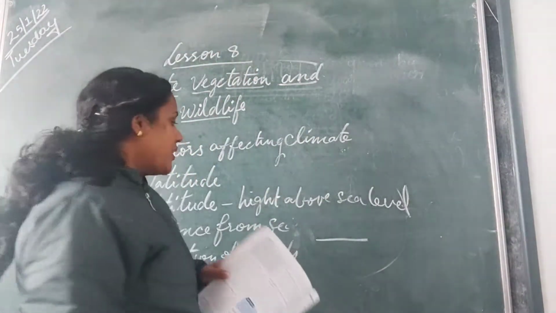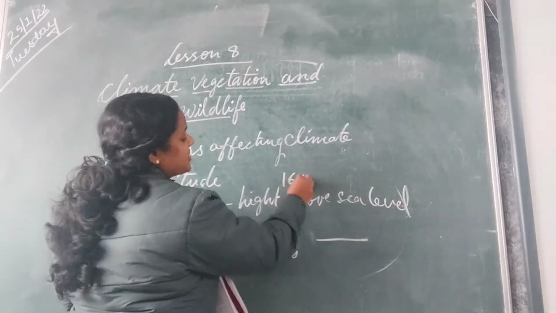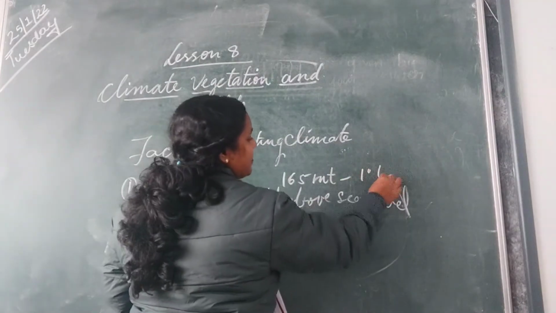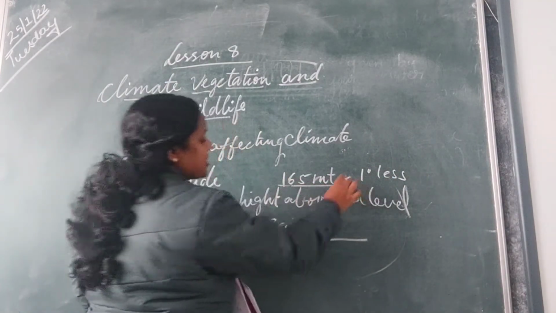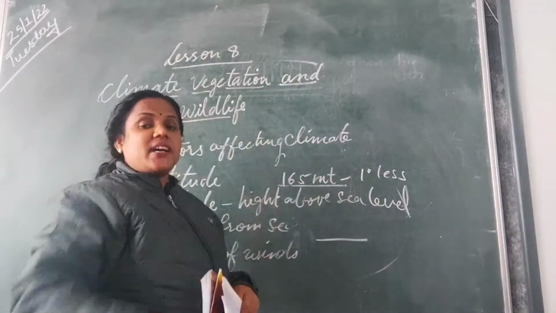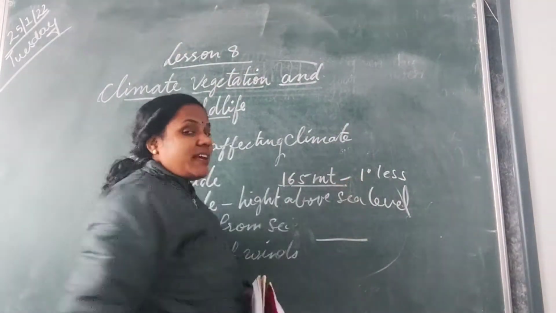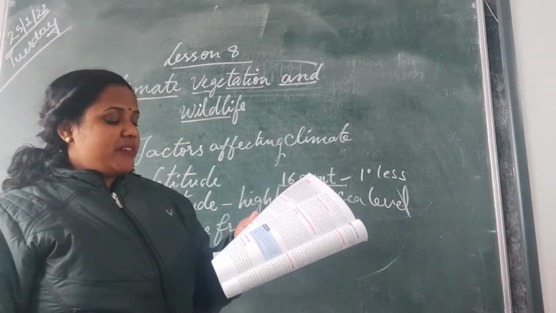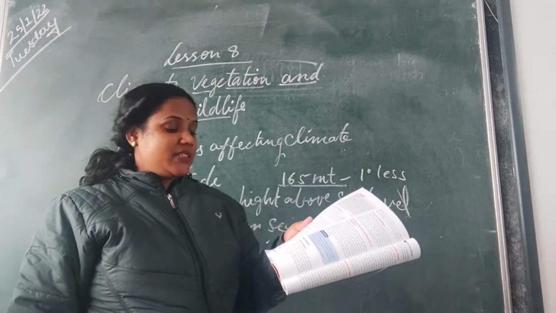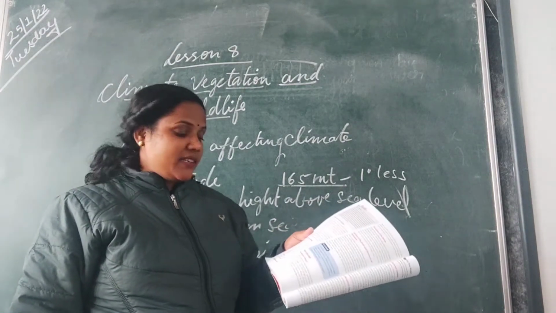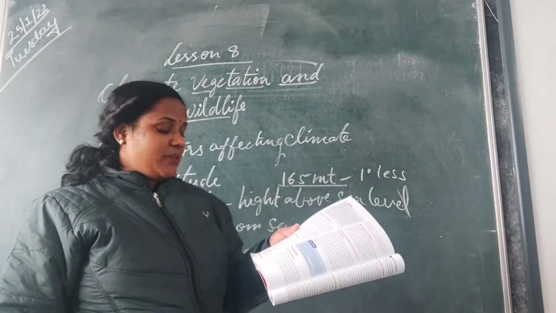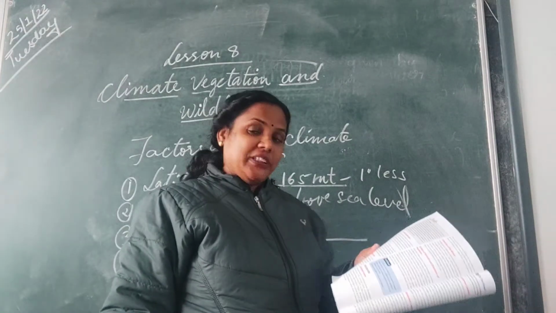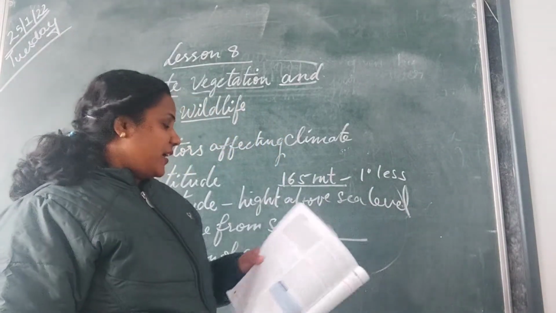Also we have to see that for every 165 meters you will have 1 degree less temperature. So if you cross 165 meters as height, we will have 1 degree less temperature. So for every 165 meters of altitude, there is a decrease in temperature of about 1 degree Celsius, like in the case of hills in Himachal Pradesh, which are nearly at the same latitude as Punjab, but cooler due to the higher altitude.